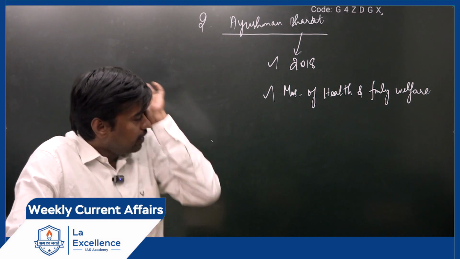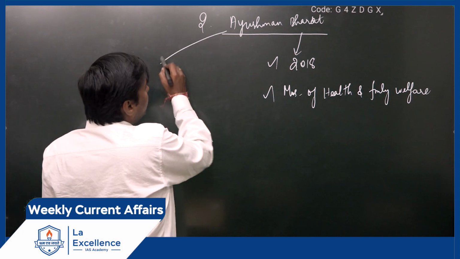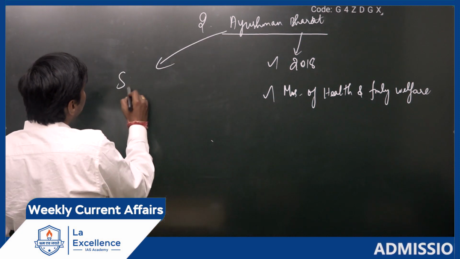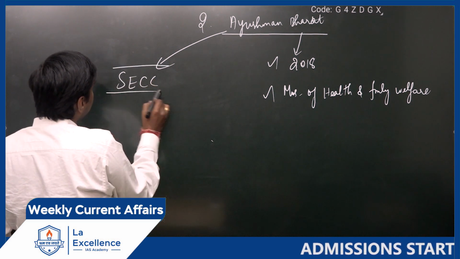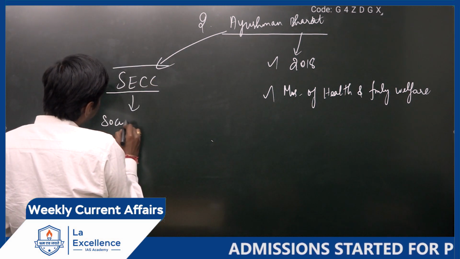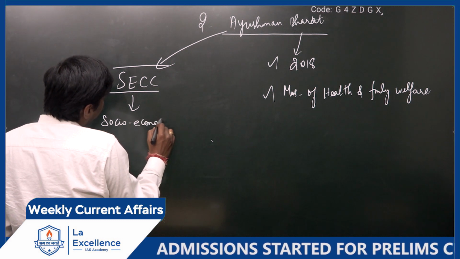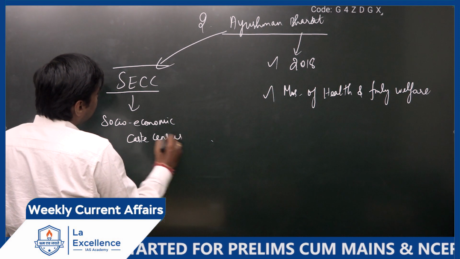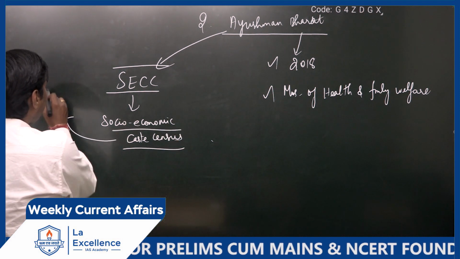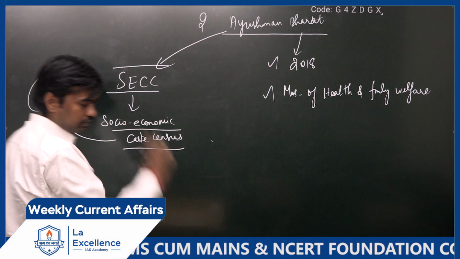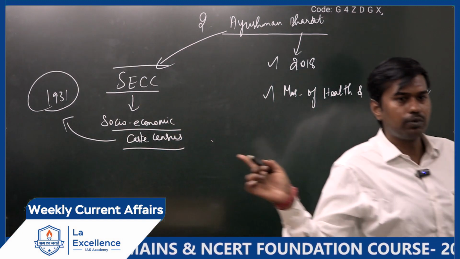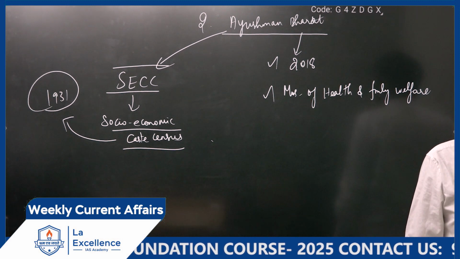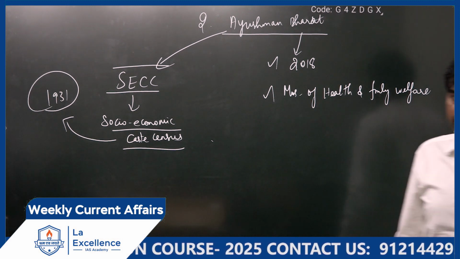See, basically the idea is, in Ayushman Bharat, they are relying on a model called the socio-economic caste census. This was first done in India in the year 1931, before independence only. The idea is, see, census will be done once in 10 years, is it or not? But census will not have sensitive data.